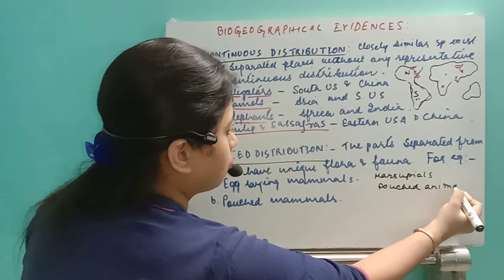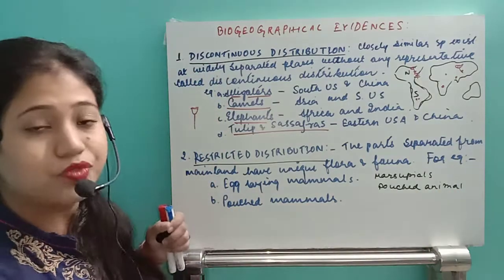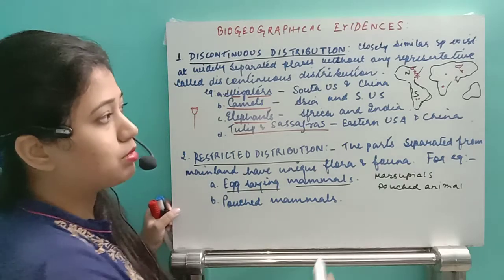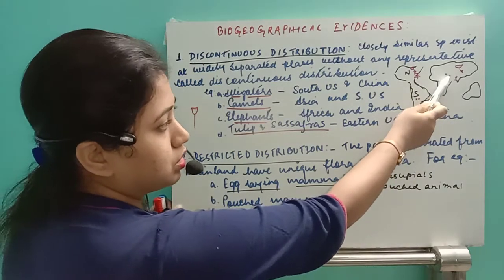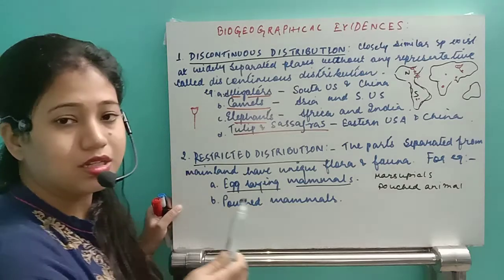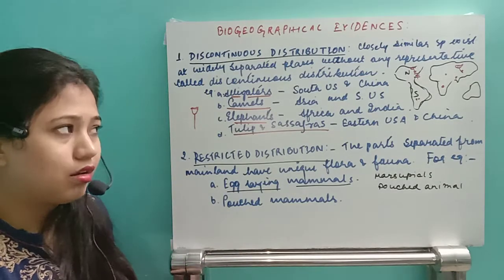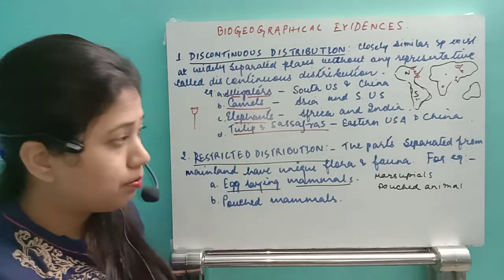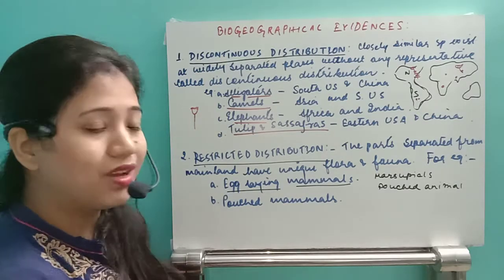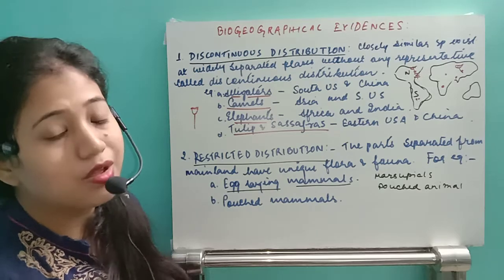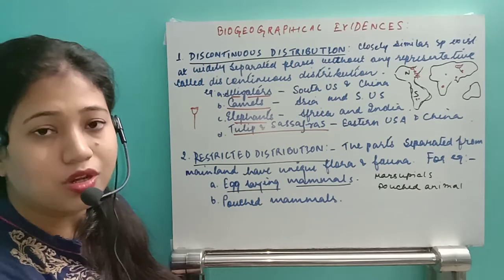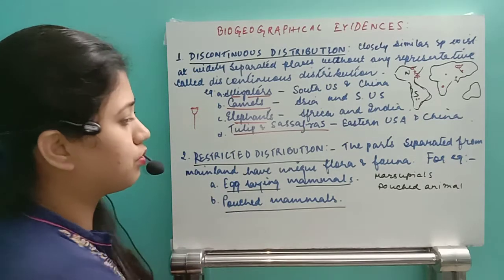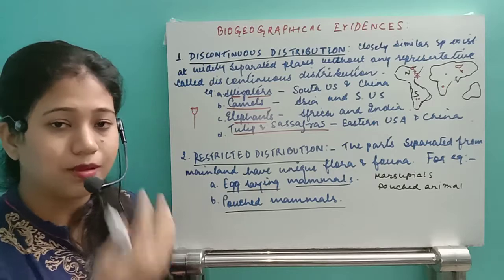You might know this example, that is the platypus. The platypus is an egg-laying mammal. Normally the other mammals are found in the Eurasian continent and also in the American continent. They are the normal eutherians, the placental mammals. But those animals developed only in Australia. They are the non-placental animals or the marsupials. So there are egg-laying mammals and pouch mammals, which have a pouch in the belly region.